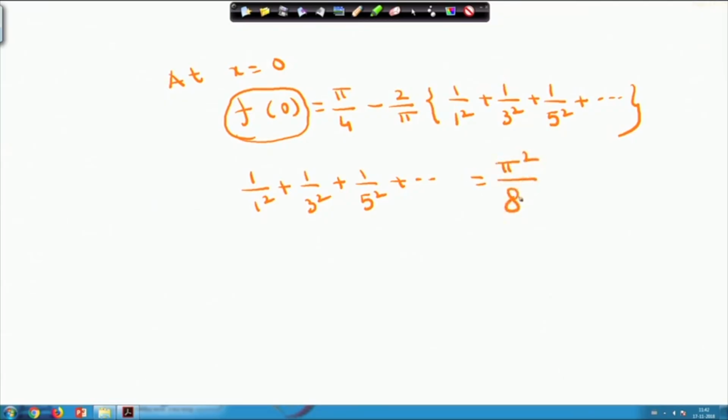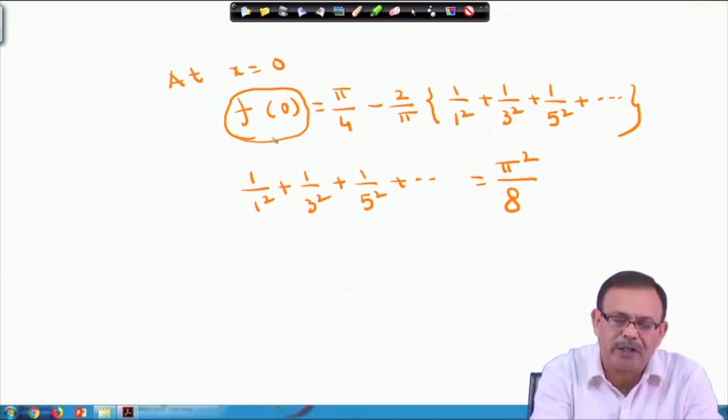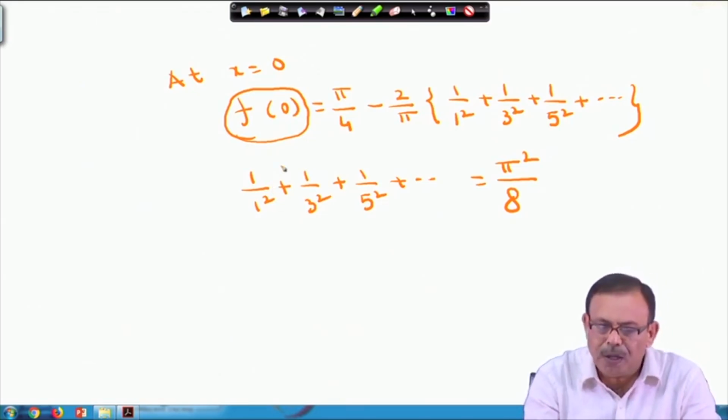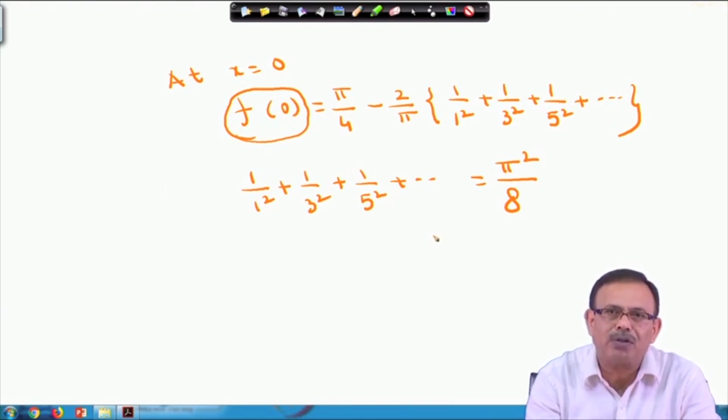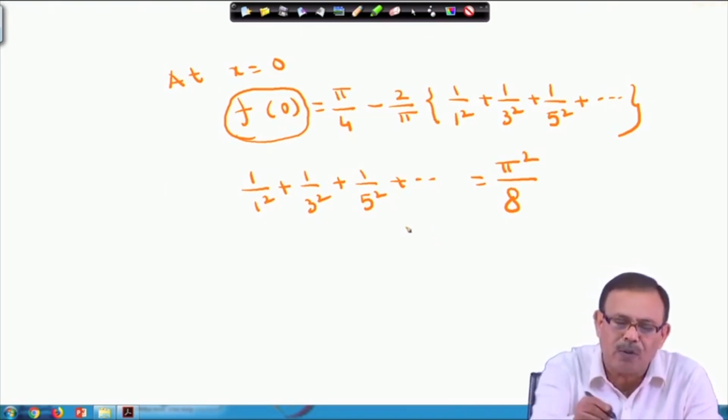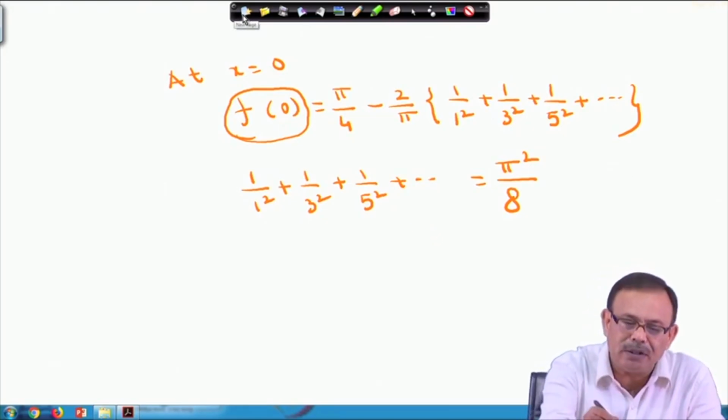Please note that for the function which was given, at x equals 0 the value of f 0 is 0. By substituting that, I am getting the value of the series 1 by 1 square plus 1 by 3 square plus 1 by 5 square equals pi square by 8.